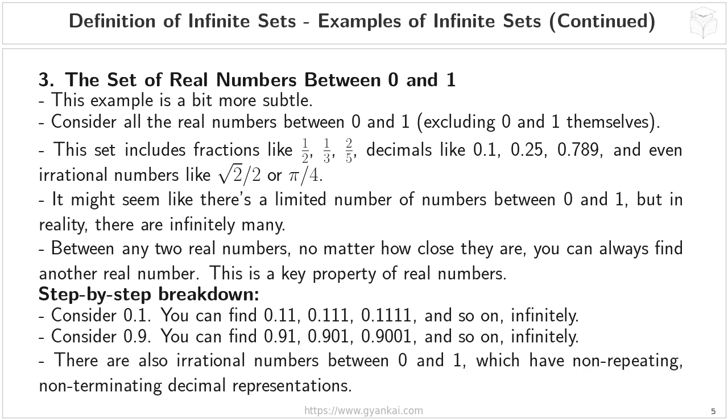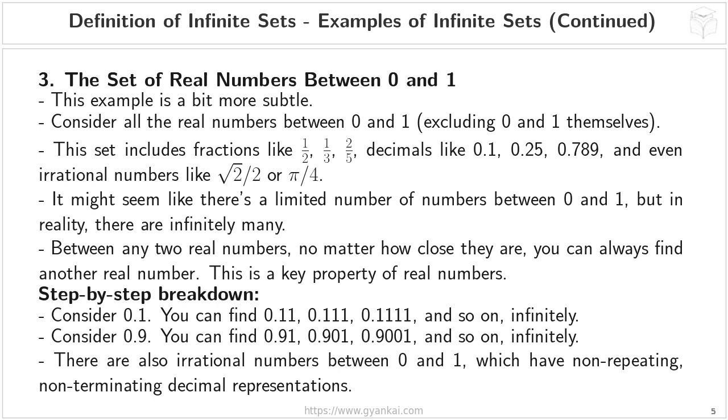And remember, this isn't just limited to decimals. There are also infinitely many irrational numbers nestled between any two rational numbers, with their non-repeating, non-terminating decimal representations filling in all the gaps. So, while it might not be immediately obvious, the set of real numbers between 0 and 1 is definitively an infinite set. This is a crucial example to understand, as it demonstrates that infinity isn't just about counting whole numbers. It exists within the continuous spectrum of real numbers as well.